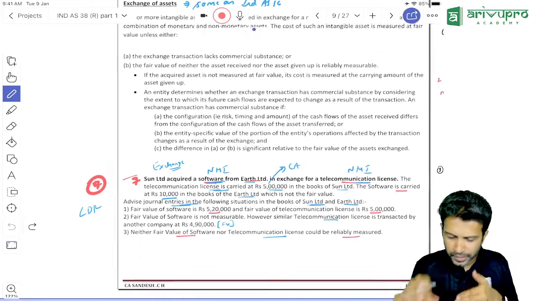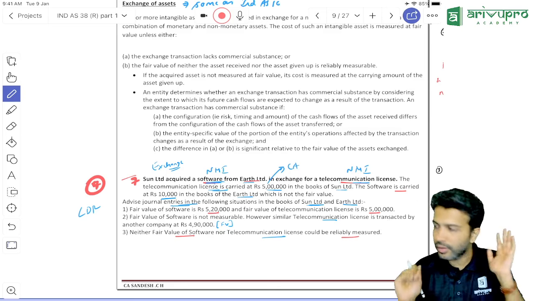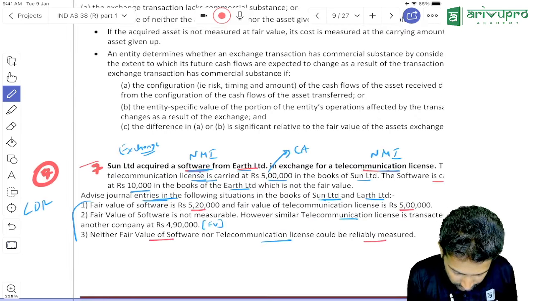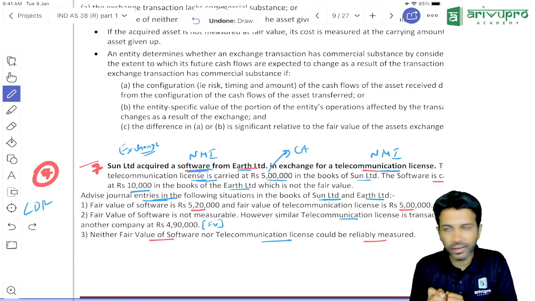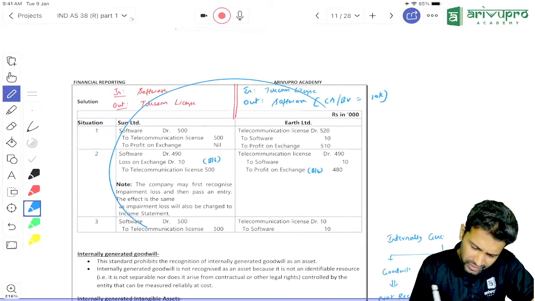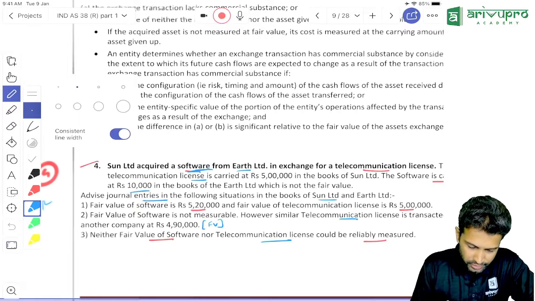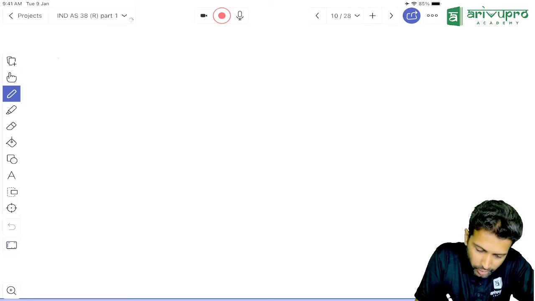So through this particular question, we'll be able to understand the exchange provisions fully. They've given 3 different cases. These are 3 independent cases. One by one, we will review that. I'll solve this. In fact, I've written this for you here. Simple one only. But anyways, I will solve this question just to be on the safer side. This is question number 7.